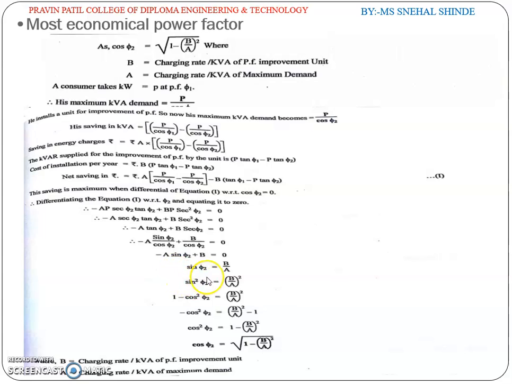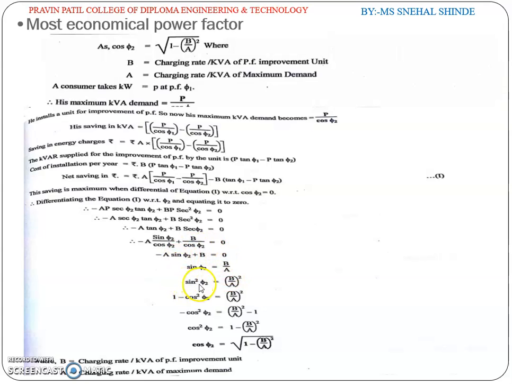So by arranging this equation, keeping sin phi 2 here, plus B will become minus B on the other side, so the minus and minus signs cancel, and A will come on the right hand side.